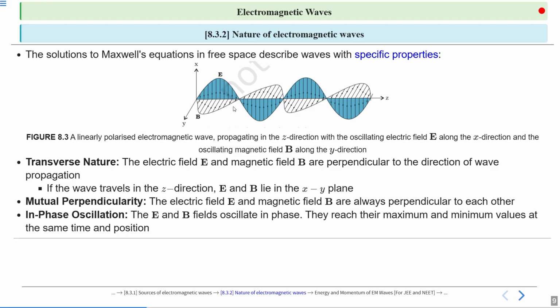So they are in phase with each other. What is meant by phase? That they reach their maximum, minimum or zero value at the same time. So the electric and magnetic fields oscillate in phase. They reach their maximum and minimum values at the same time and position. Got it?